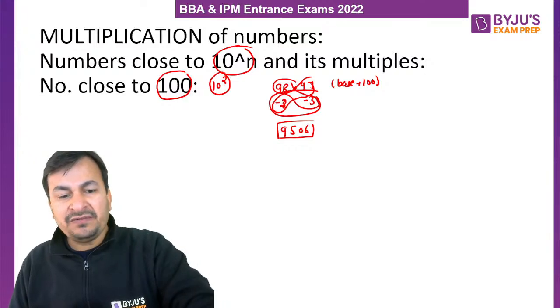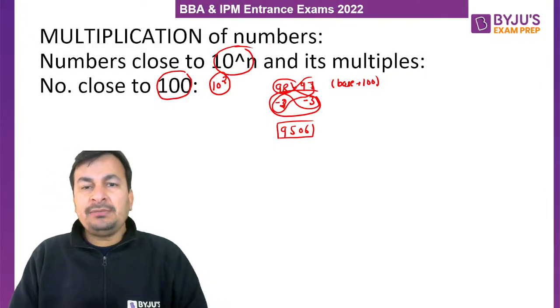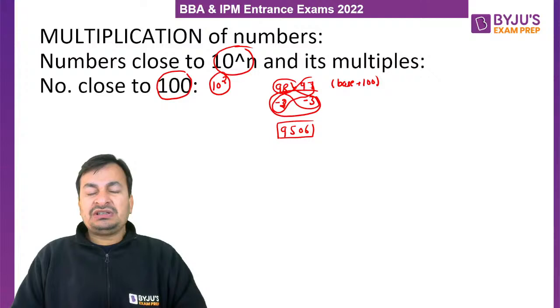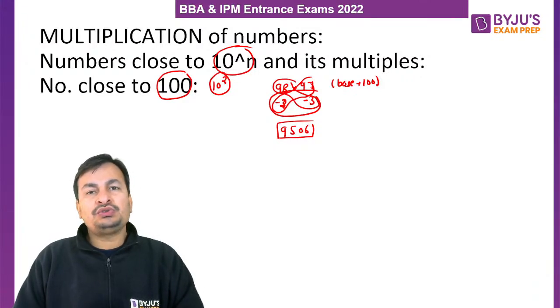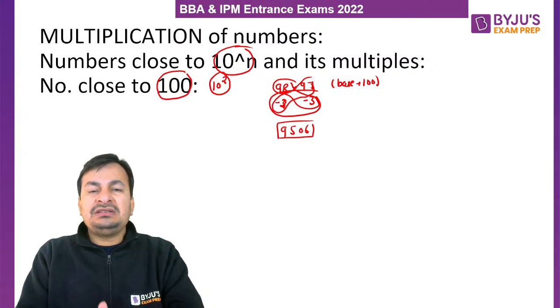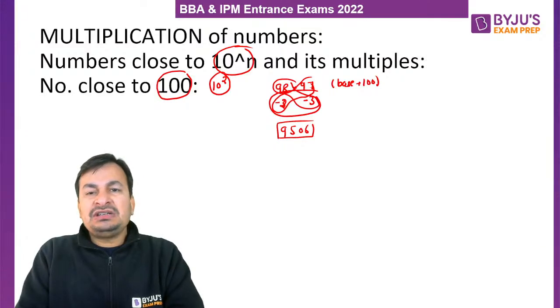I am repeating once again. Please listen to me very carefully. I am discussing with you how can we multiply two numbers that are close to 100, that is 10 raised to the power 2. So my lovely students, in this case, we will consider base as 100. Suppose we have to multiply 98 with 97.